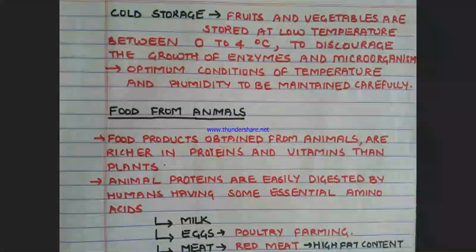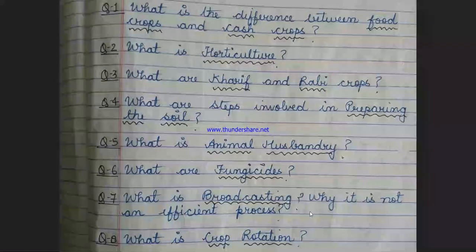Fine. I hope you all must have understood the content. And coming to our exercise, I have already provided you hints for all these questions. We'll just go through them once. What is the difference between food crops and cash crops? What is horticulture? Kharif and Rabi crop. You can remember the amount of water required. Okay? You can define them.